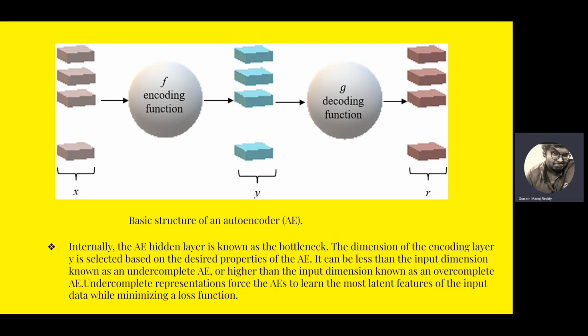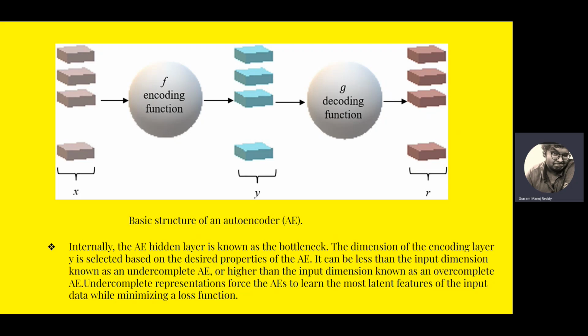The dimension of the encoding layer Y is selected based on the desired properties of the AE. It can be less than the input dimension, known as the undercomplete AE, or higher than the input dimension, known as the overcomplete AE. If the dimension of Y is less than X, then it is an undercomplete AE. Undercomplete AE representations force the AEs to learn most latent features of the input data while minimizing a loss function.